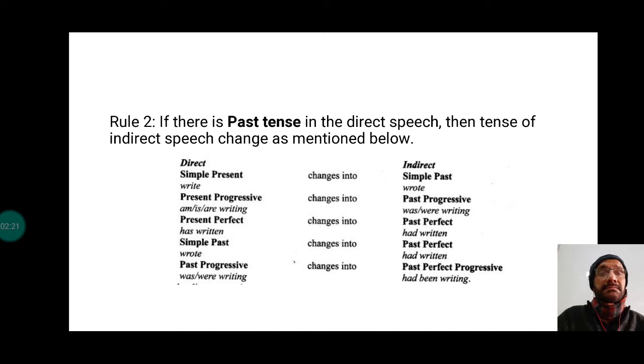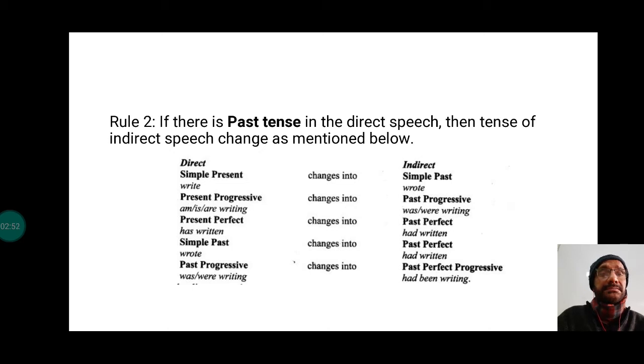If it is present progressive, it becomes past progressive. Progressive or present continuous, both terms are used for this verb, and it becomes past progressive or past continuous.